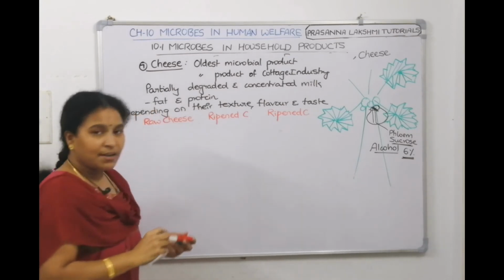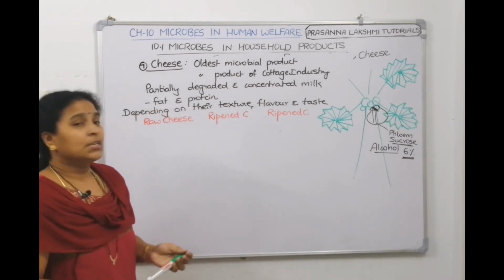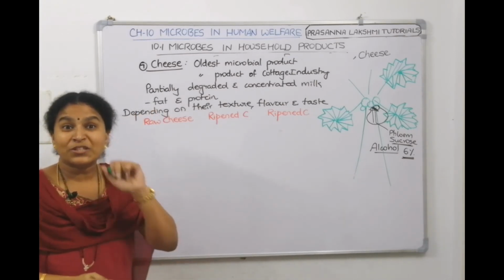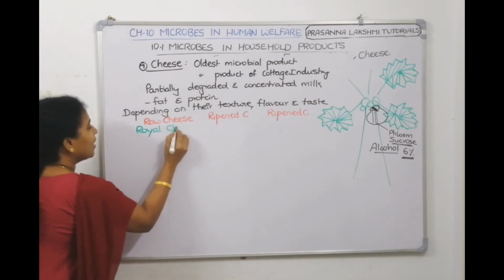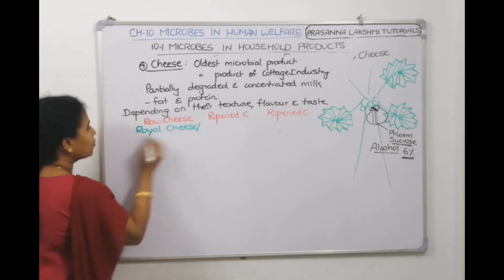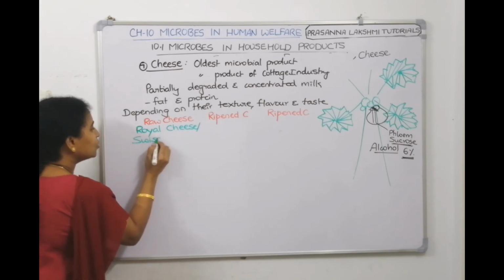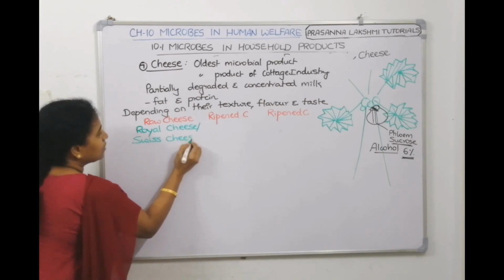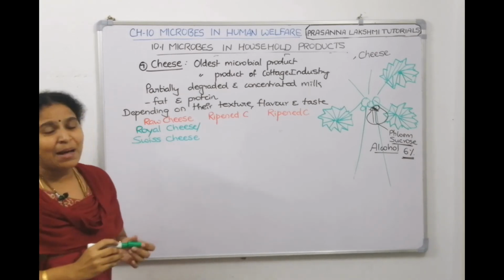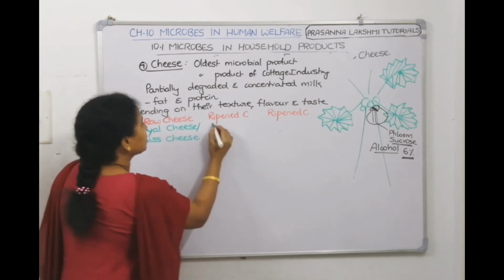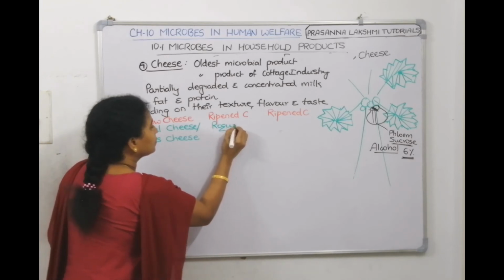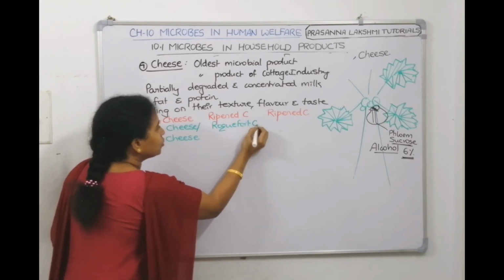Now, I am going to give the names. The raw cheese is called Swiss cheese, also called royal cheese. One example of ripened cheese is Roquefort cheese.